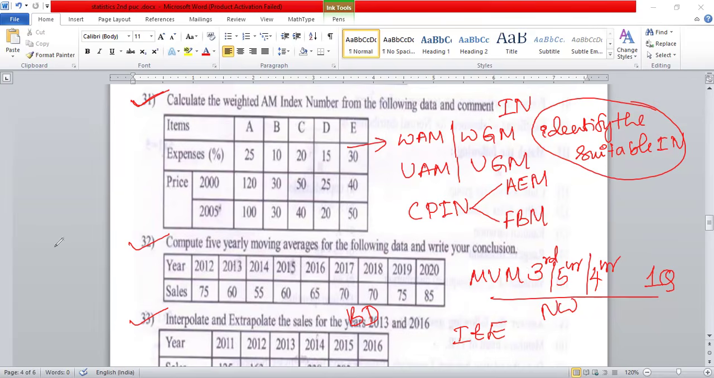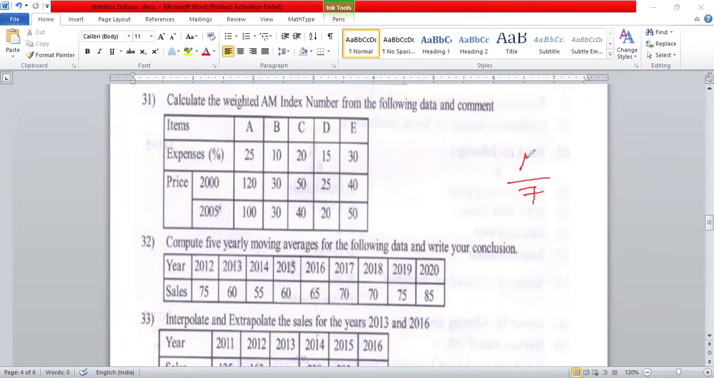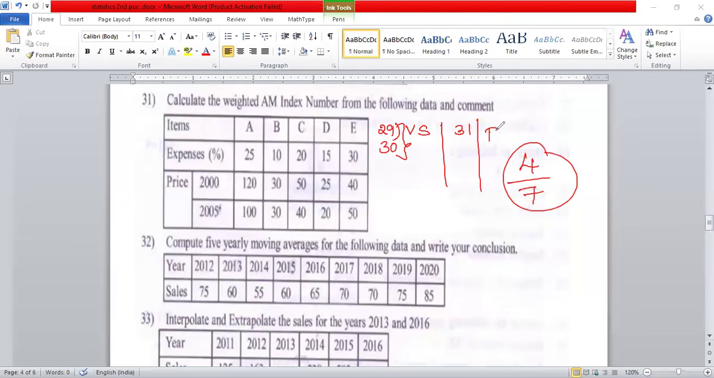Look at how many questions happen here. Total 7 questions, and you are able to write 4 questions there. Question number 29, vital statistics. Question number 30 also, vital statistics. Question number 31, index number. Question number 32, odd yearly moving averages, even yearly moving averages. And question number 33, Newton's advanced difference method.